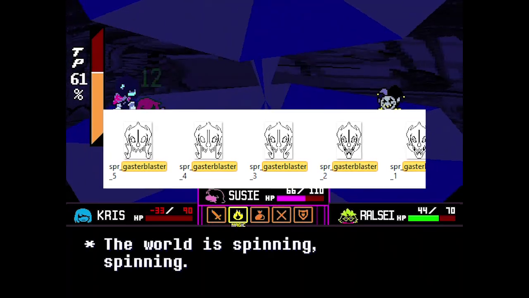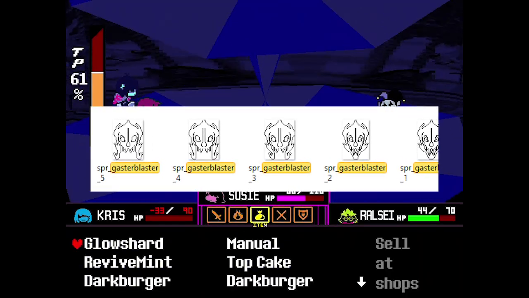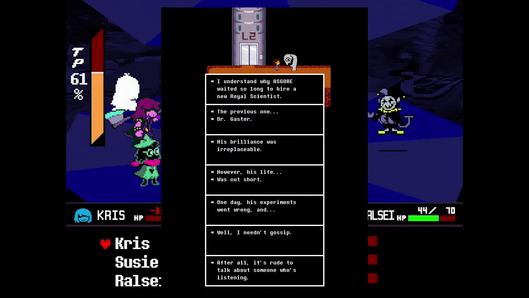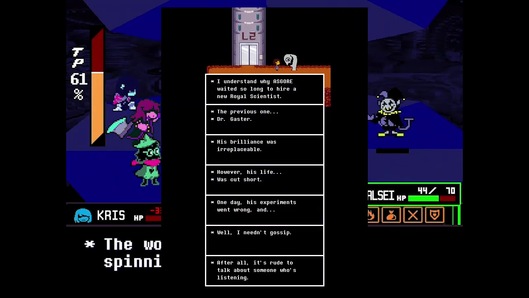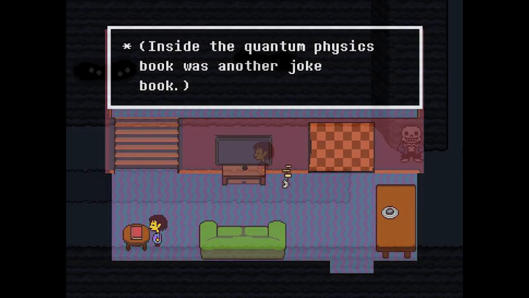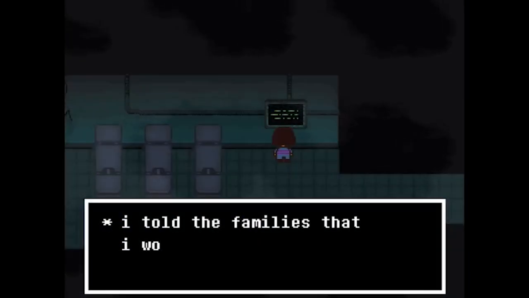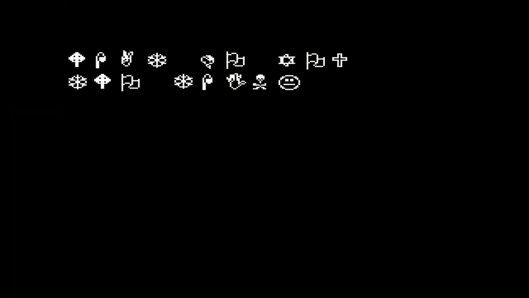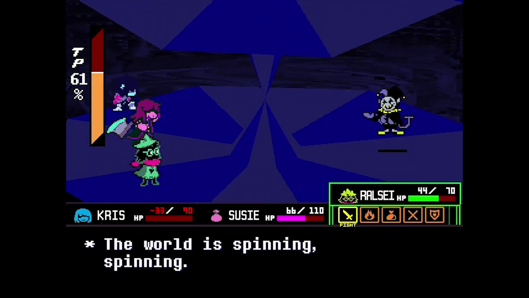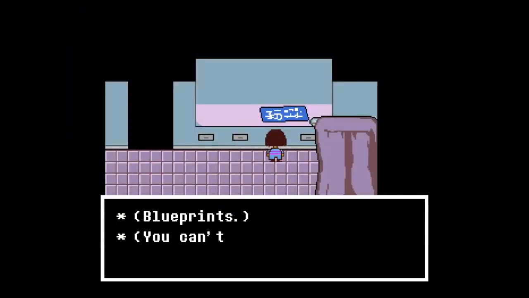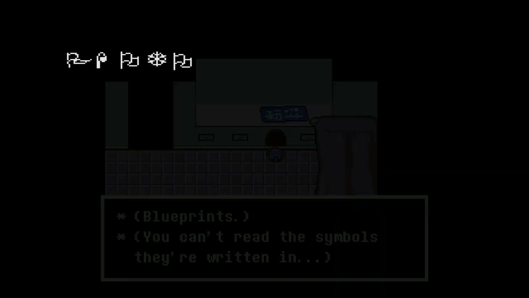According to the game files, one of the weapons Sans uses in his boss battle is called Gaster Blasters. Gaster was the royal scientist, and Sans clearly has a background in science, with the machine in his workshop, his books on quantum physics, his ability to teleport, his unique writing style, some of the entries in the True Lab, and the possibility he's one of the people Gaster is talking to in Entry 17. When you go into Sans' workshop and interact with the blueprint, it says, "Blueprints. You can't read the symbols they're written in, almost like they're written in Wingdings."